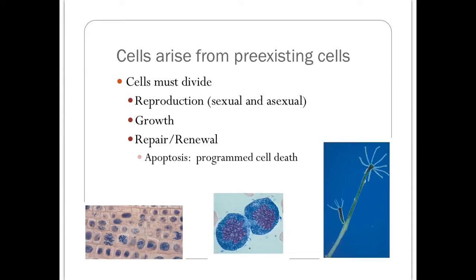Cell division is also for repair if there are damaged cells. Also just renewal. Cells have a certain timeline where they live for a certain amount of time, and then they go through apoptosis, which is programmed cell death. Those cells that are dying will be replaced by cell division from the surrounding cells.